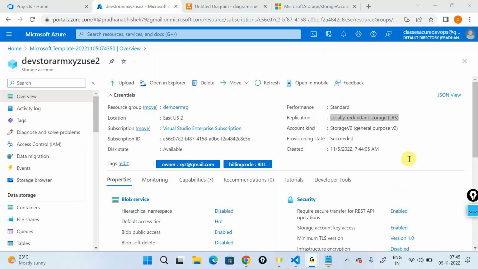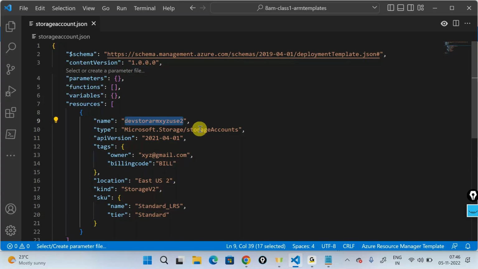Can we create a resource group and a storage account in the same template? Yes, you can create a resource group and a storage account in the same template, but there's an issue. ARM templates are not meant to directly create a resource group. The template gets a little complicated when you try to create the resource group and also the resources inside it. That's the reason we prefer staying away from creating a resource group directly using a template. Anyway, it's taken care of during the template deployment. So we say okay, we'll create it using a PowerShell script, or we can take care of it while the template is deployed and so on. But yes, you can create it. I'm not telling you cannot, but it's a little complicated, and not worth complicating your template just for the creation of a resource group.